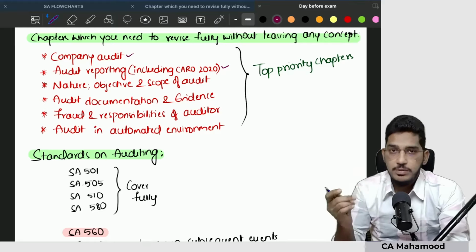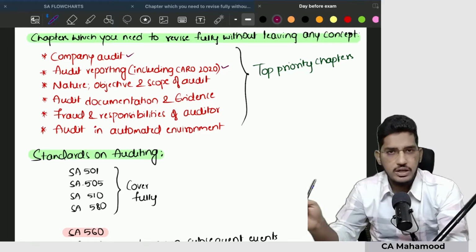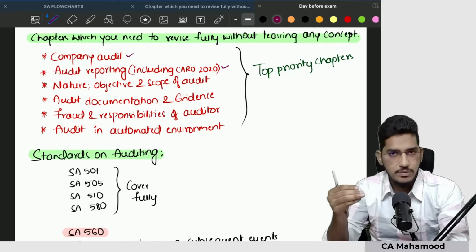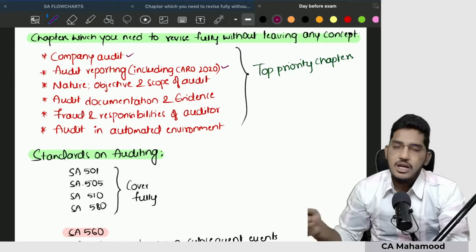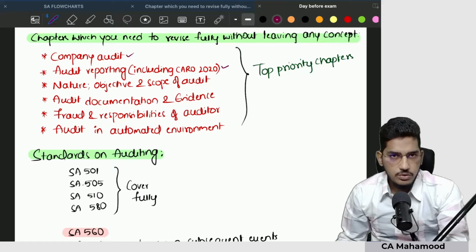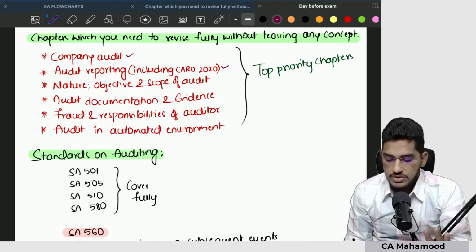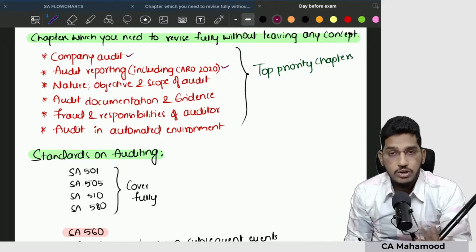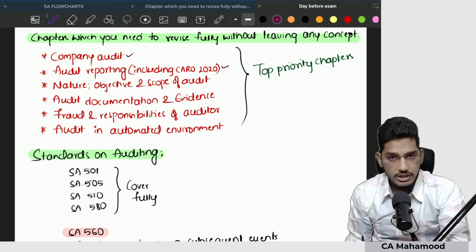Then your next focus will be what? The audit reporting chapter, including CARO. As you all know, CARO is very important from the examination perspective, so compulsorily a question will be there from CARO. So first cover the company audit chapter, then complete audit reporting, including CARO, without leaving out anything.